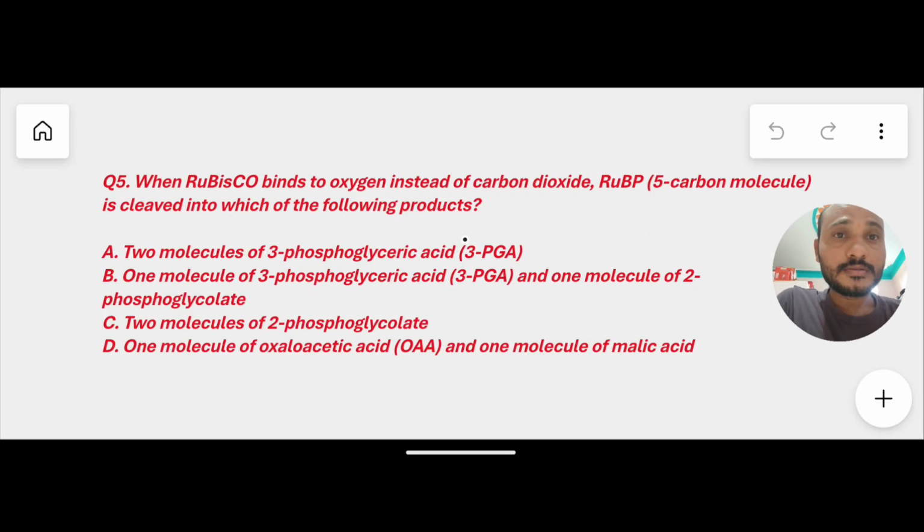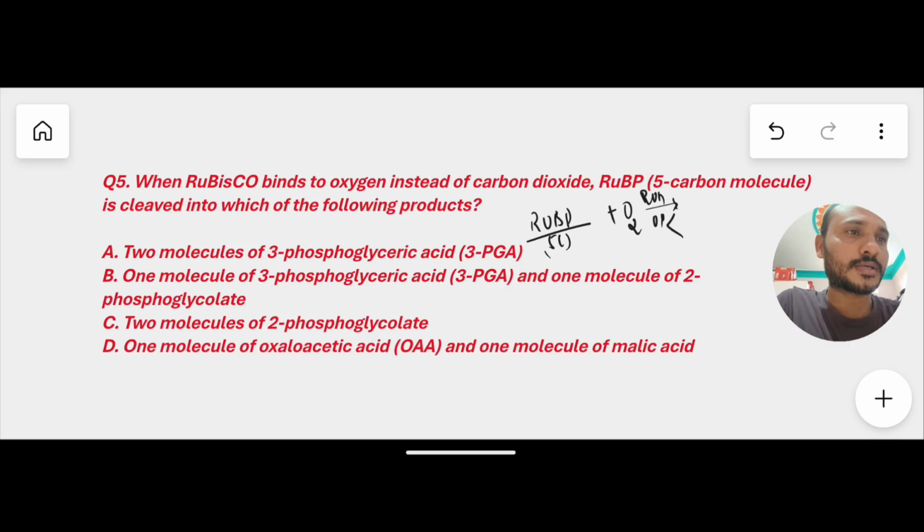When RuBisCO binds to oxygen instead of carbon dioxide, RuBP is cleaved into which of the following products? Just now we discussed it. What is he asking here? RuBP, the 5-carbon compound, ribulose 1,5-bisphosphate, binds to oxygen instead of carbon dioxide in the presence of RuBisCO acting as an oxygenase enzyme.